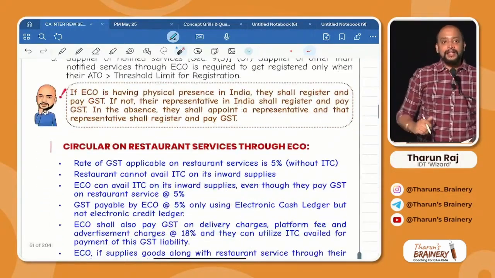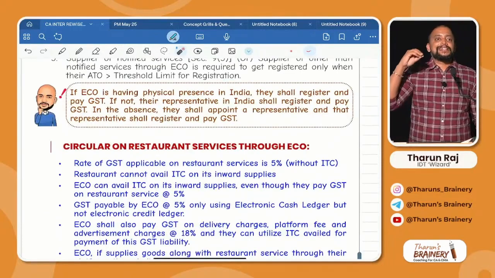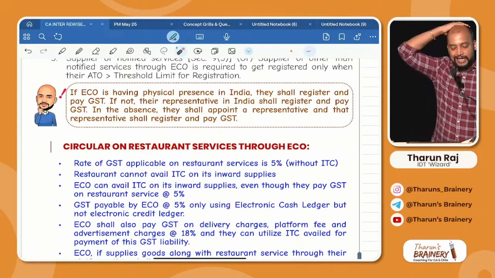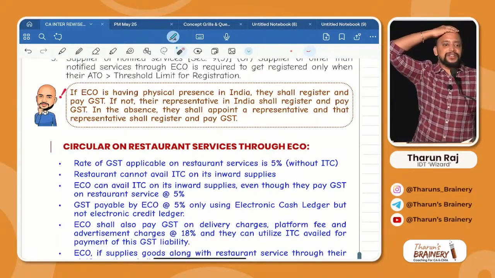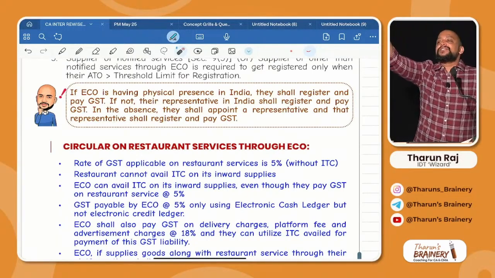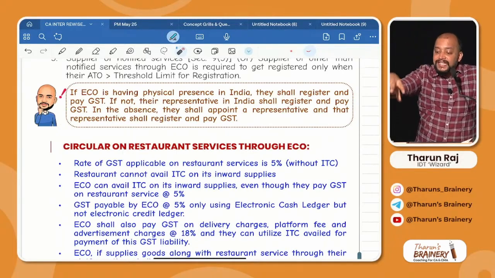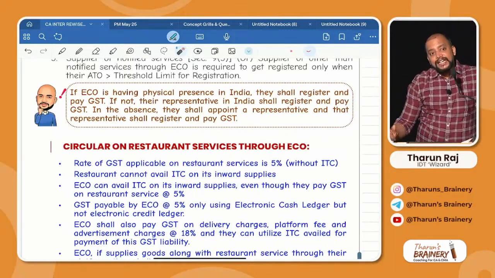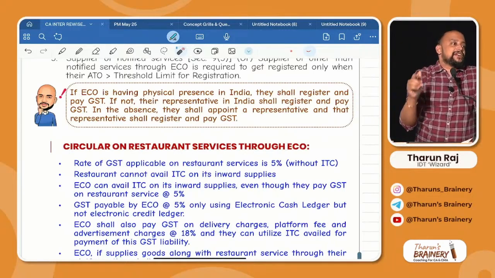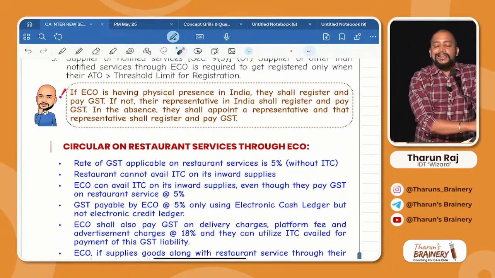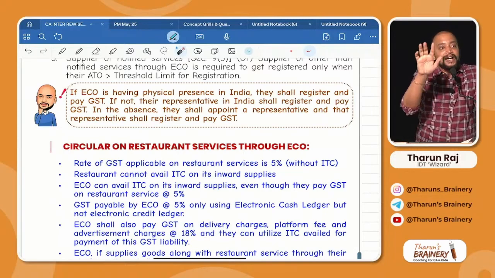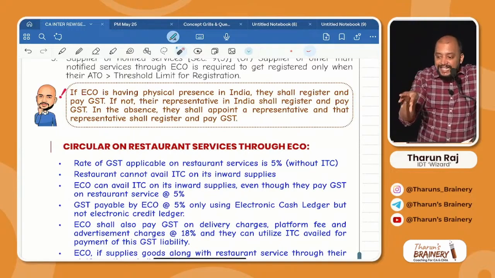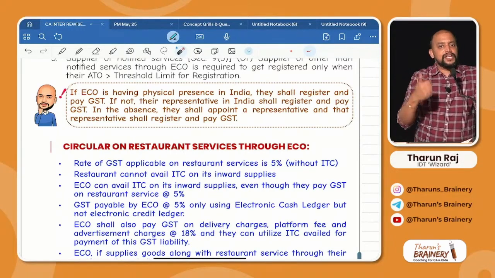Okay. Then, whenever an e-commerce operator is liable to pay GST, that is hotel, housekeeping service, etc., they need to compulsorily register. Am I right? Where will they register, sir? If they have a physical place of business in India, they will register. What if they don't have a physical place of business? Check whether they have a representative. Example, Ola is required to pay GST under 9(5). Agreed, because they are providing transportation service. Whether Ola is having a physical place of business in India? Yes. So they will register.